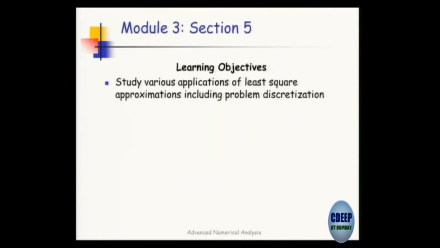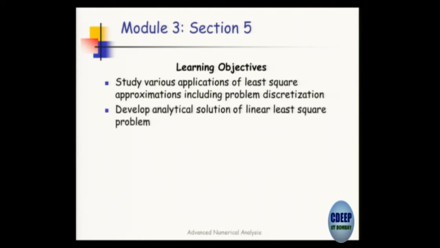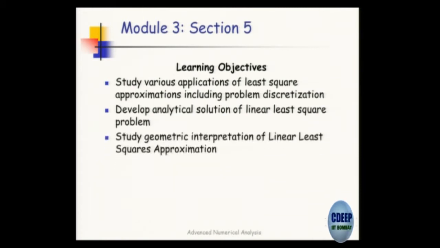The next important aspect of discretization is least squares. Least squares is very often used for converting a problem into computable forms. You can develop analytical solutions of least square approximations. Least square approximations have very nice geometric interpretations in terms of projections and so on. So again, geometry is very important. You should introduce geometrical concepts.